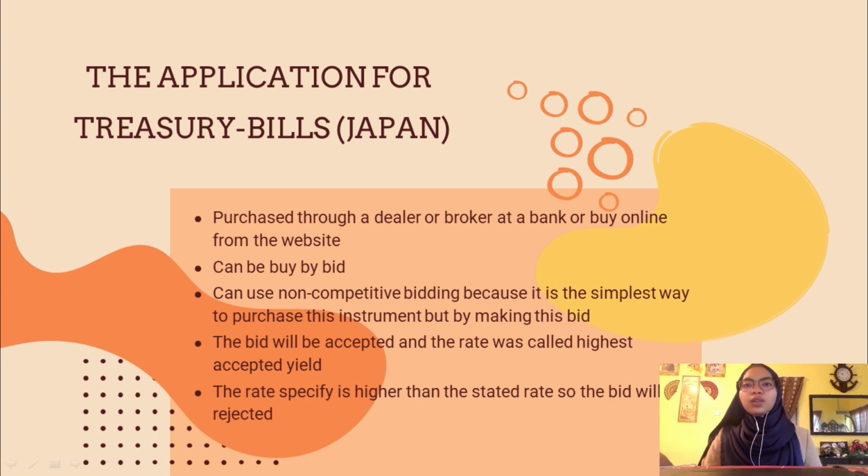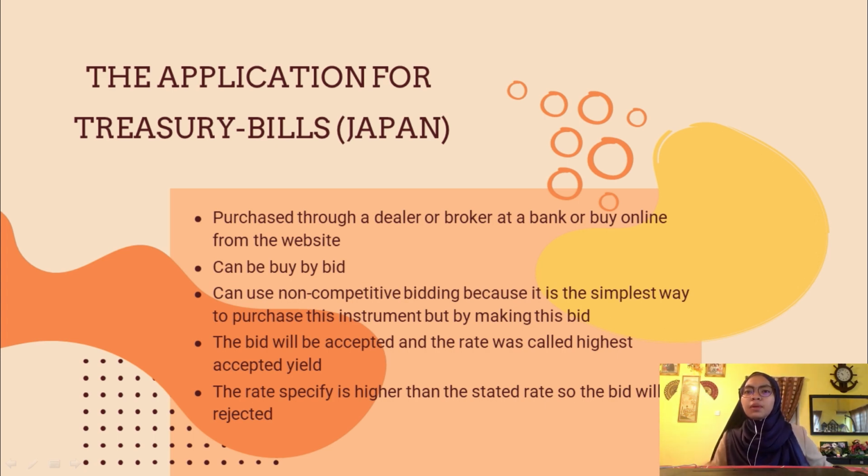So I will continue with my last part, the application for these three instruments. For treasury bills, Japan treasury bills can be purchased through a dealer or broker at a bank or bought online from the website. T-bills are also issued by auction bidding, which occurs every week. Treasury bills used to be paper bills, but nowadays they are used only in electronic form, meaning there are no paper bills anymore.